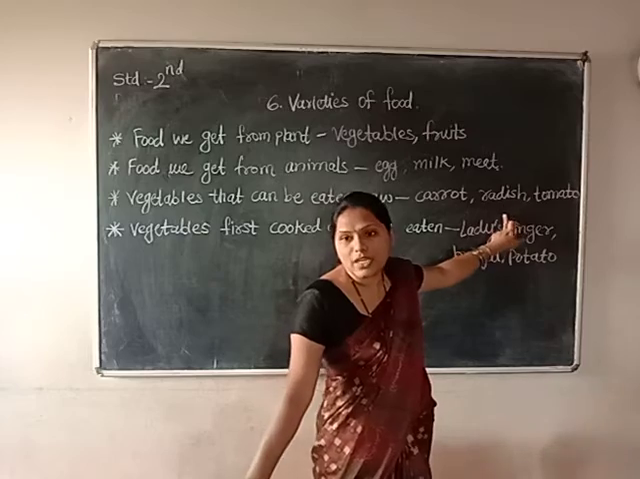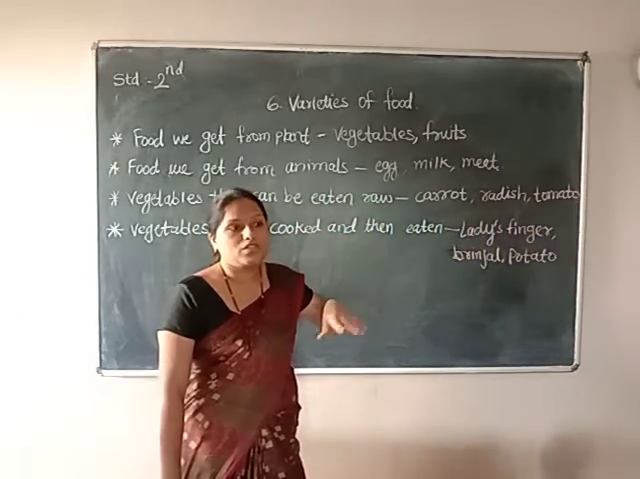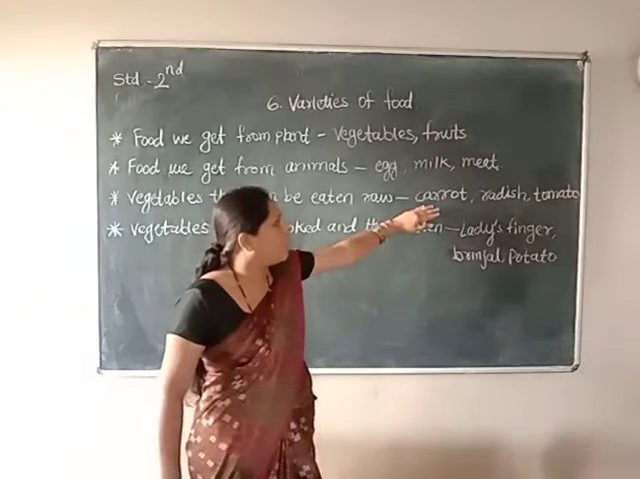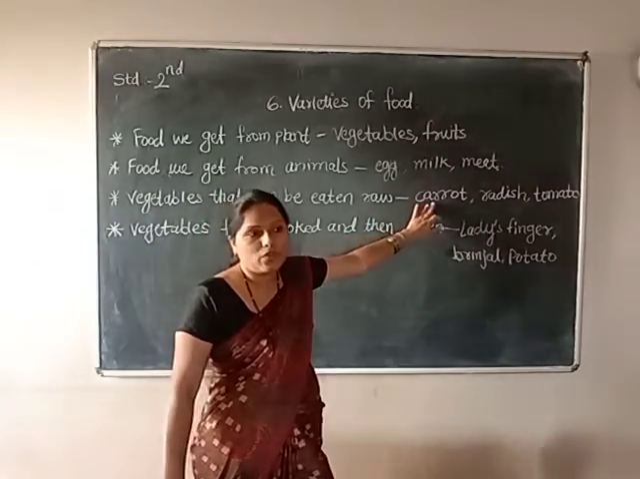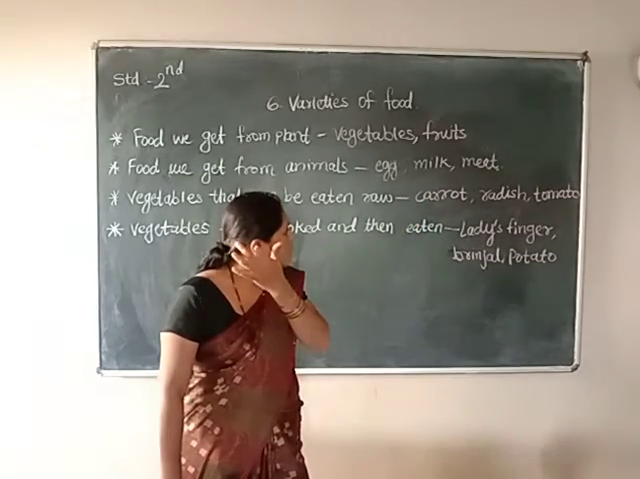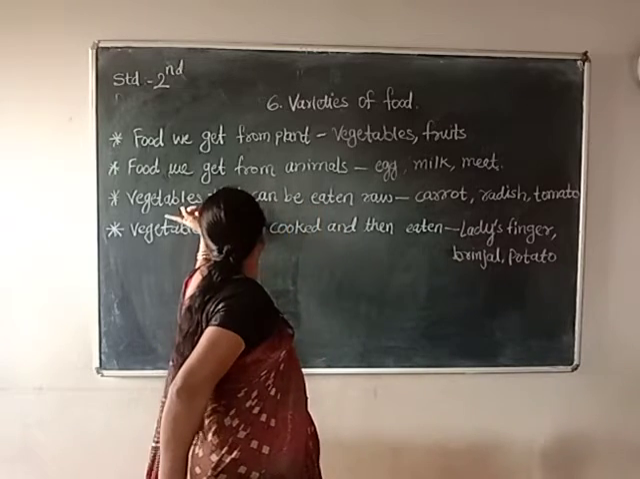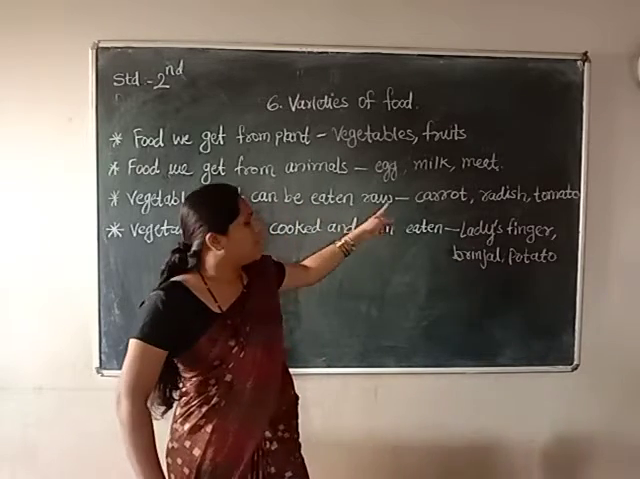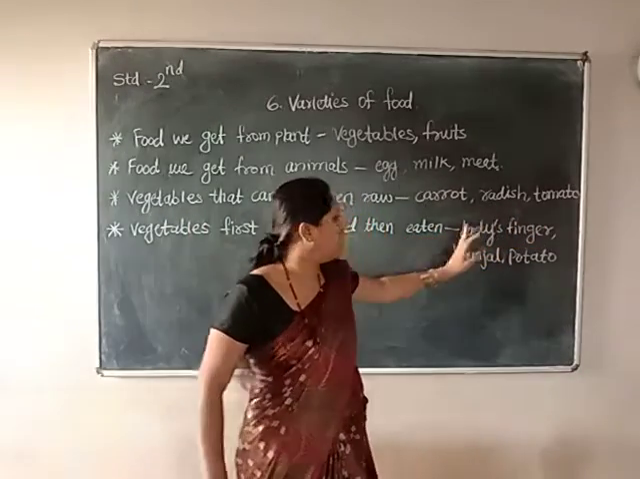Carrot, radish, tomato, cucumber, cabbage. All these are raw vegetables. Are you getting it, children? Raw means what? Which we can eat easily by chewing only. This is called raw food. Vegetables that can be eaten raw means carrot, radish, tomato, such type of vegetables.